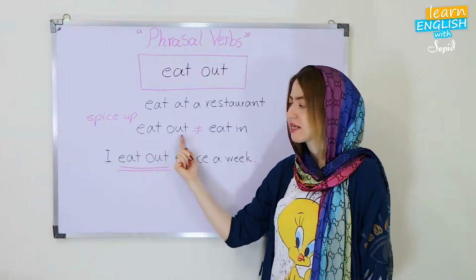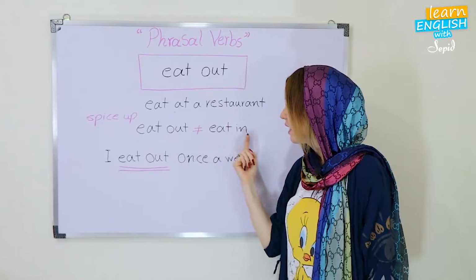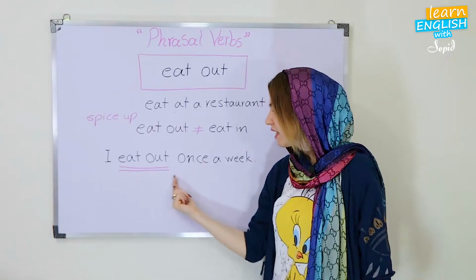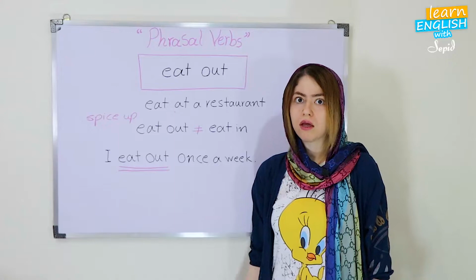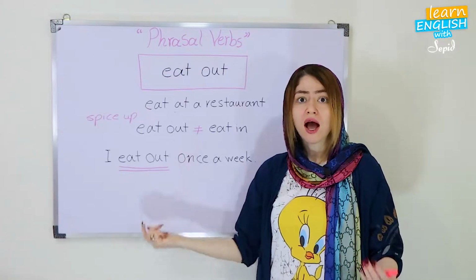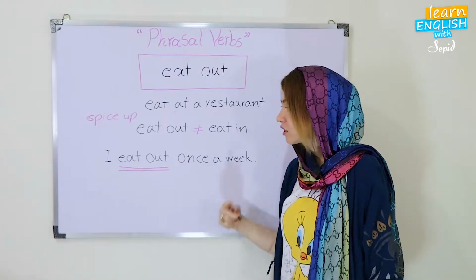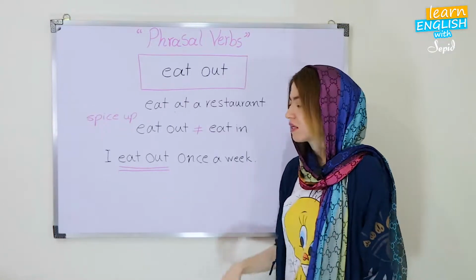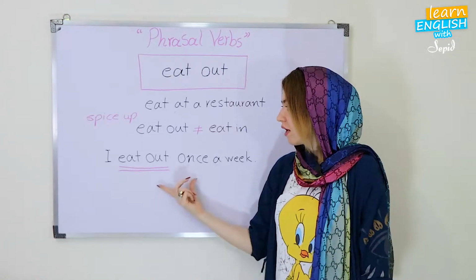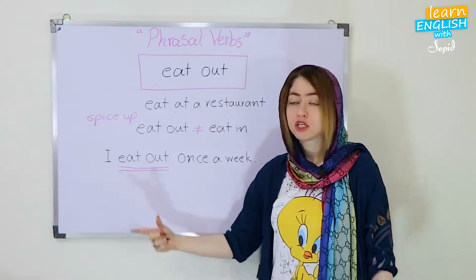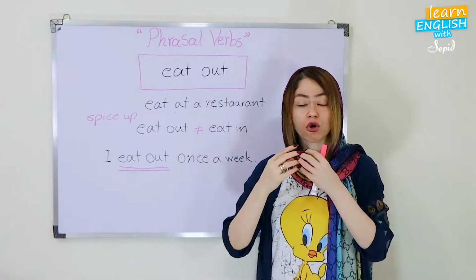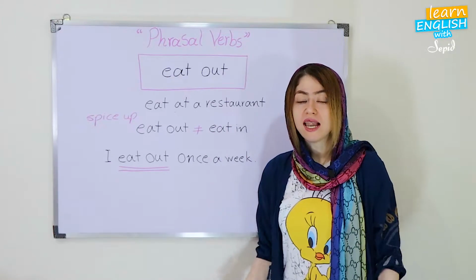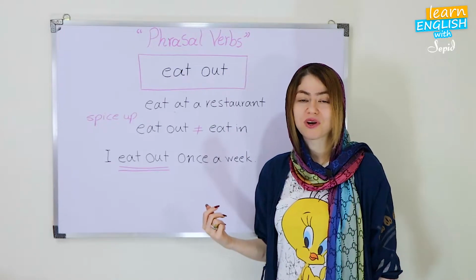So eat out, eat at a restaurant, and eat in. It means to eat at home. Let's go to the example. I eat out once a week. Okay, I eat out once a week. It means I eat at a restaurant once a week, okay? Both of them are correct. Just you can use these phrasal verbs in this case, and you know that if you use a phrasal verb, your speaking is gonna seem much more natural. So let's go to the second phrasal verb.